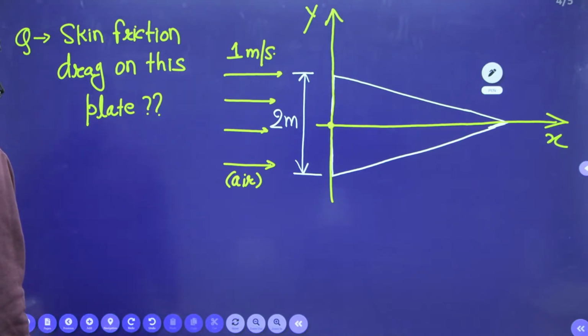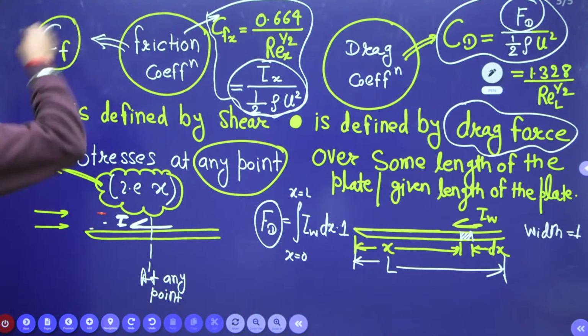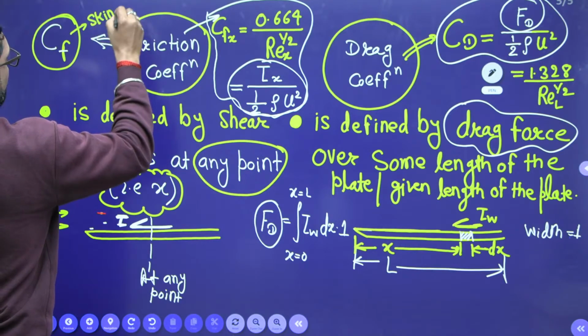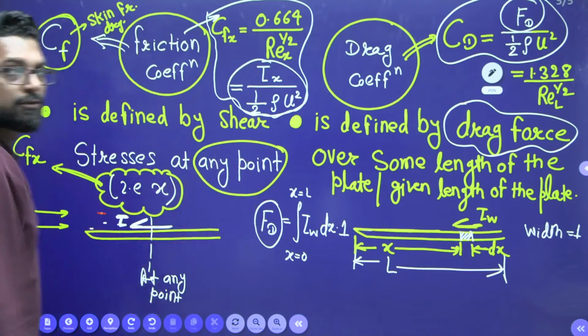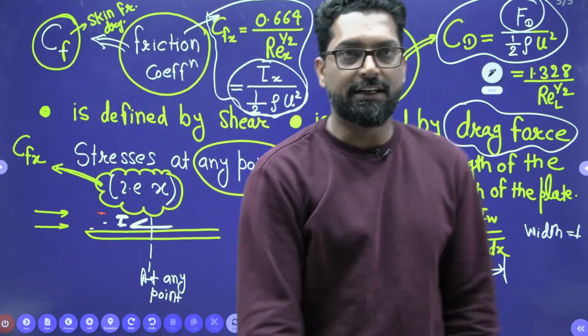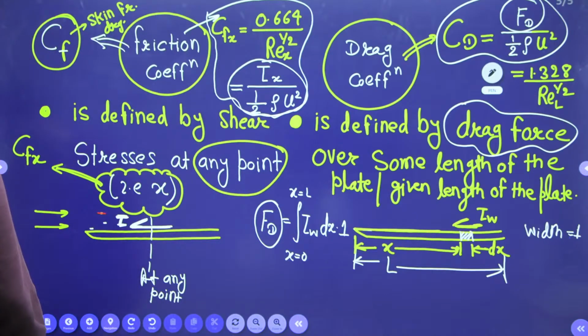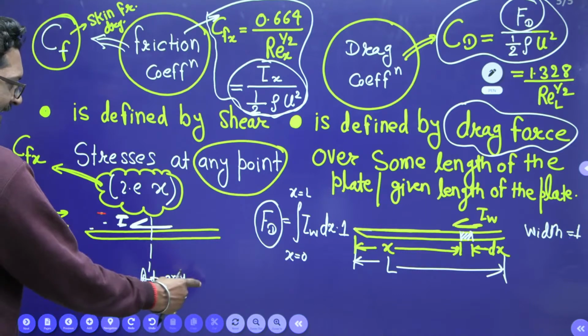See, this is the skin friction drag. How to find the skin friction drag? So this is at any point.